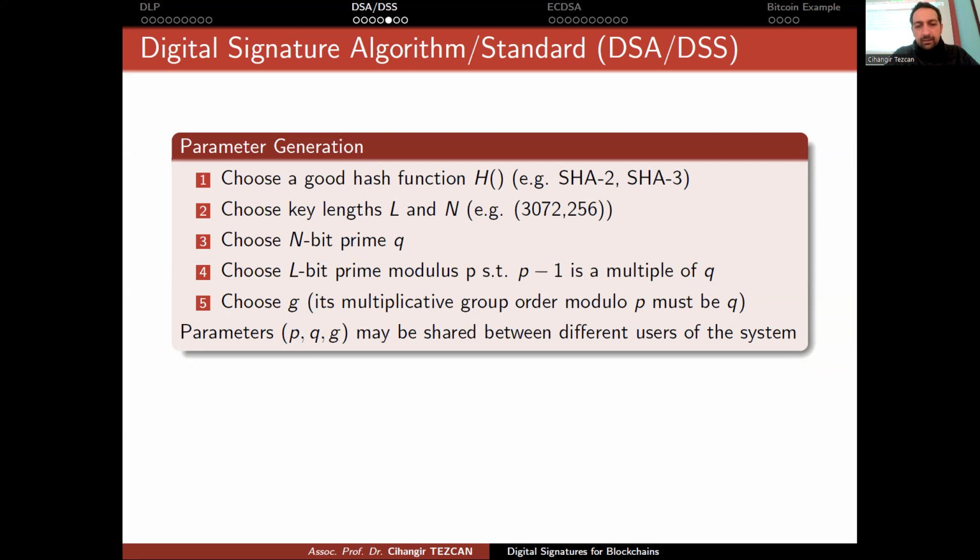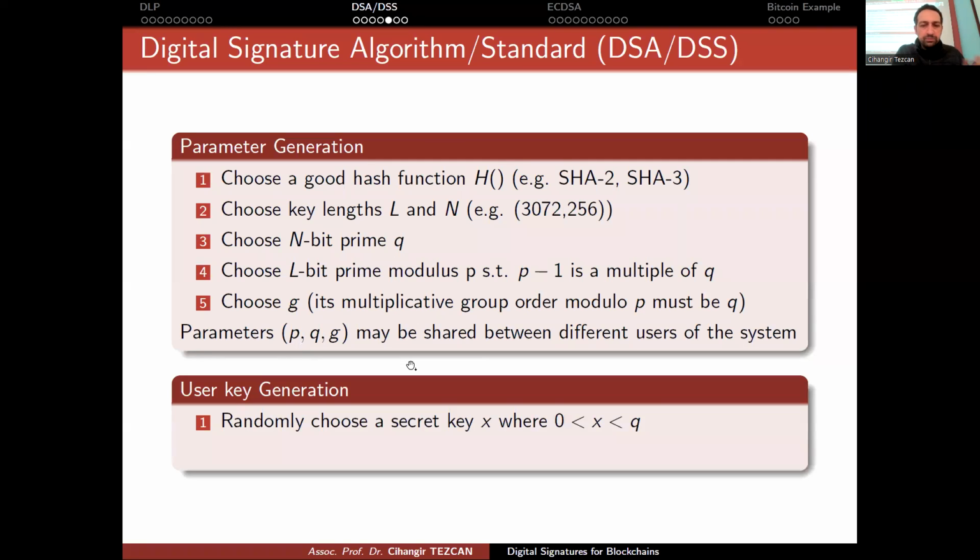But in Bitcoin or different cryptocurrencies, we are going to see that we will choose an elliptic curve at this point, and that elliptic curve will be used for every communication for everybody. So we are not going to use different parameters for different people. We will share it among everybody in the system. Okay, so this is your parameter generation. You determine your security, your algorithms, and then you choose these numbers.